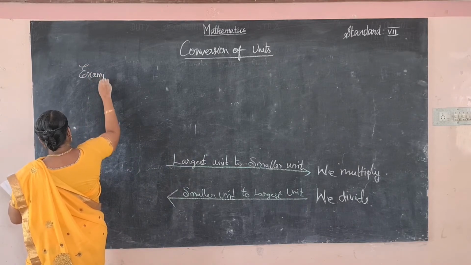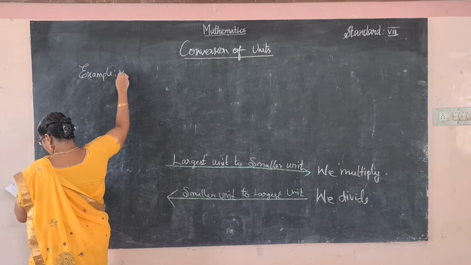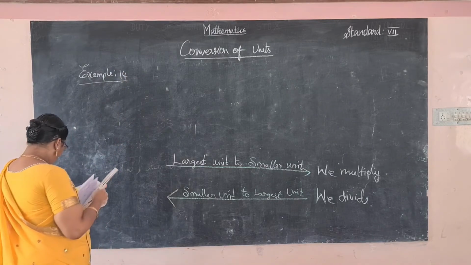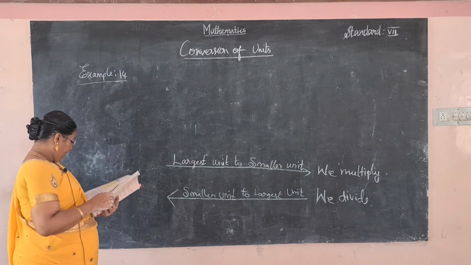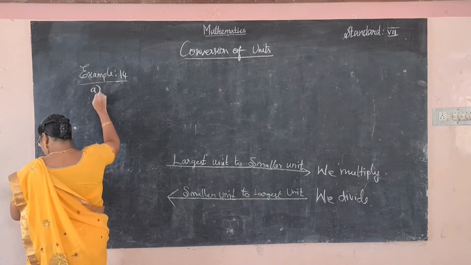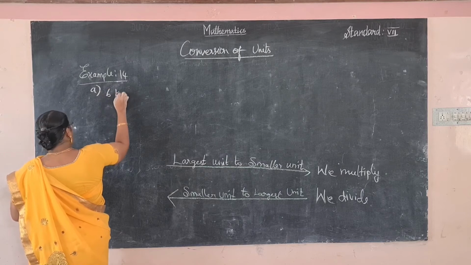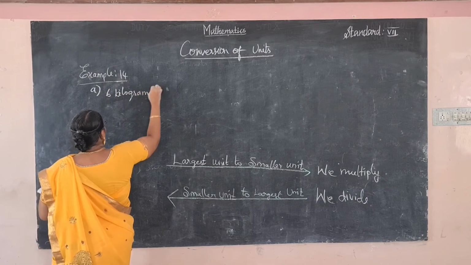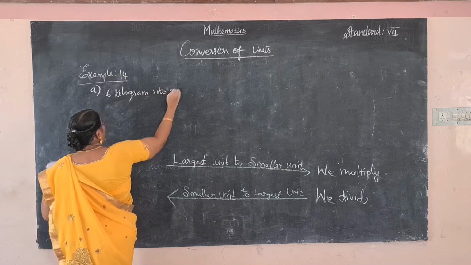Example 14. Okay, so convert the following unit as directed. என்ன கொடுத்துருக்காங்களோ அதுபடி மாற்ற சொல்லியிருக்காங்க. Okay, the first one is given 6 kilogram into gram.